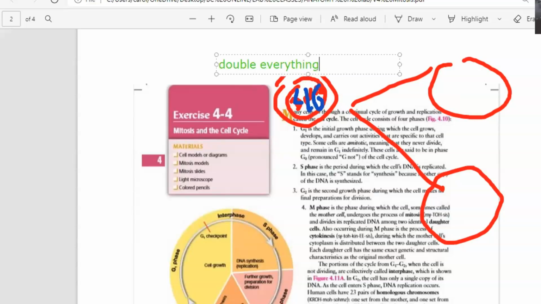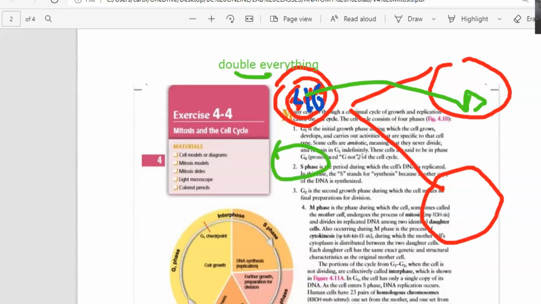That way, one set goes to this cell. And since you created doubles of everything else, then the other set can go over here. Otherwise, you will not have enough to have two cells, right? I mean, what are you going to do? Create more out of the air? Obviously not, right? So for that reason, if we want to create two cells, what is the first step? Before we actually create two cells, we need to double everything, so we can have two sets of everything. So one set goes to this cell right here and the other set goes over here.